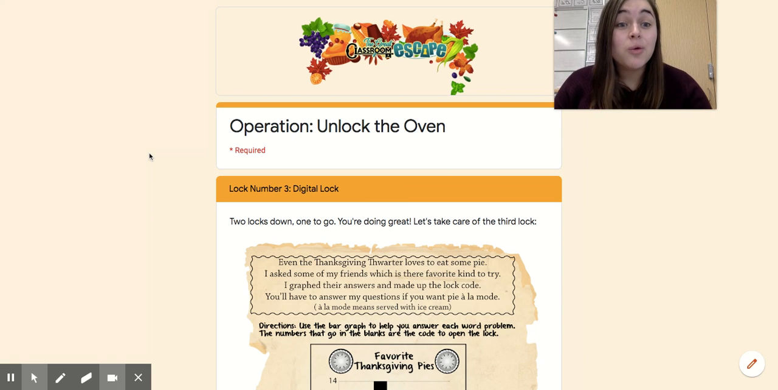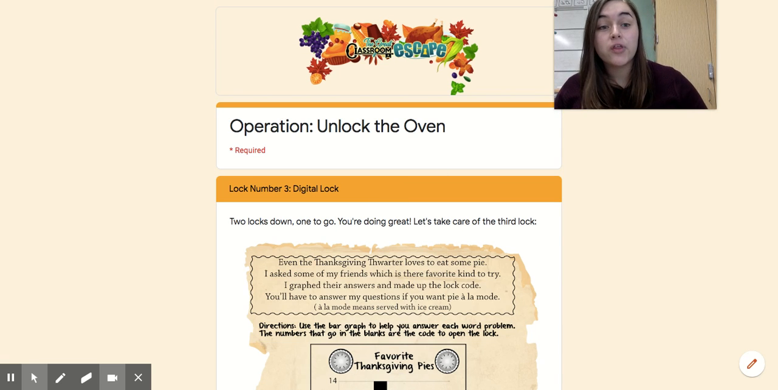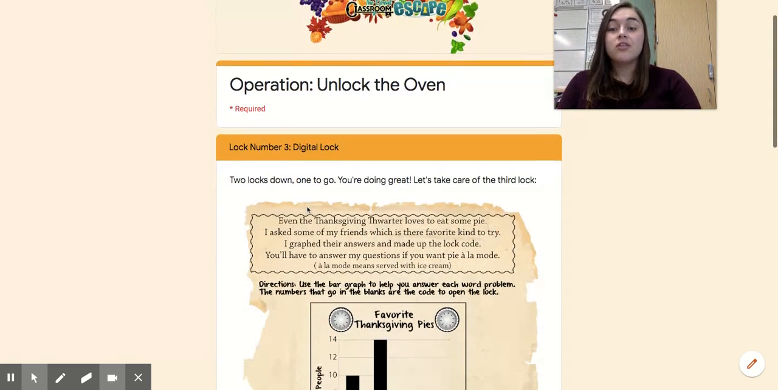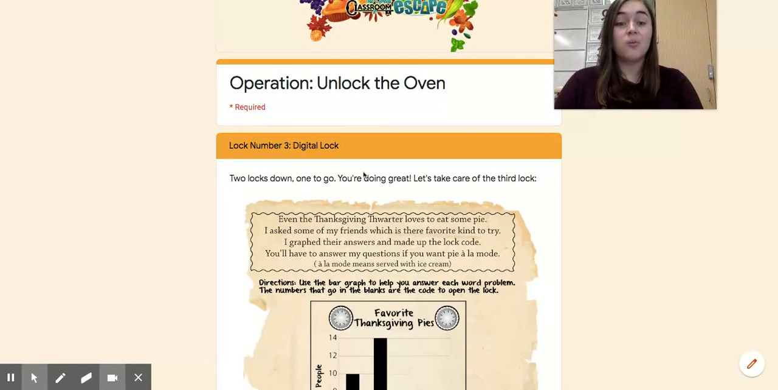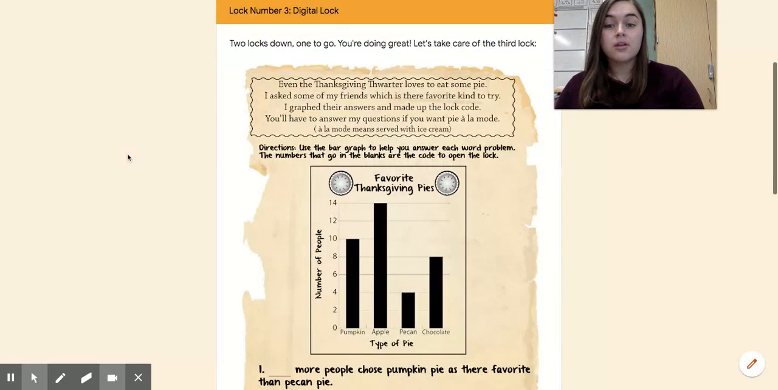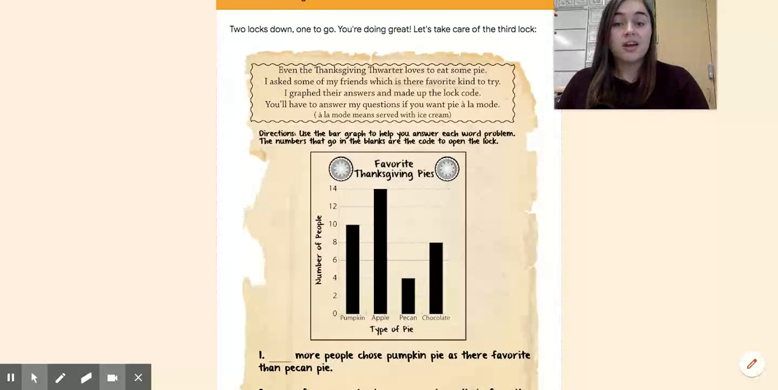Great job! You have now successfully made it to the third lock. We are almost there. So with 2 locks down, 1 to go. You're doing great. Let's take care of the third lock. So let's see what we're looking at here.